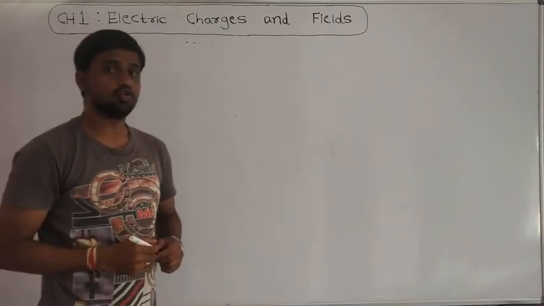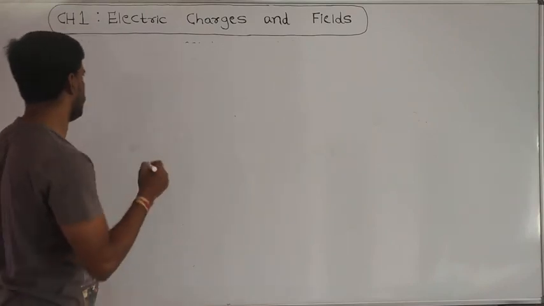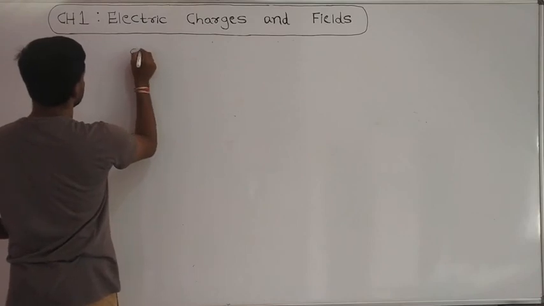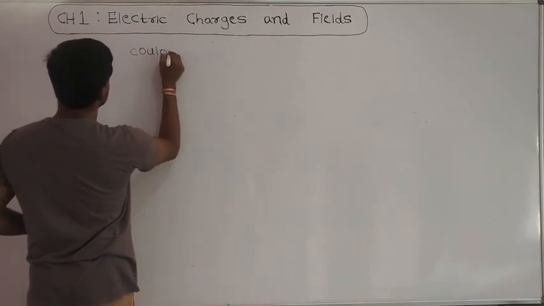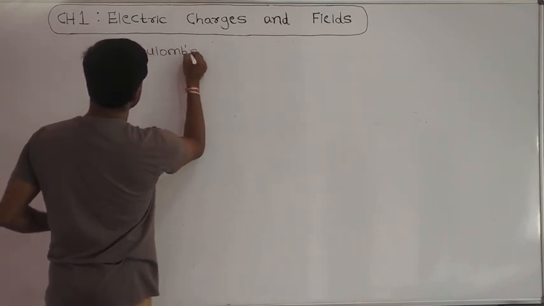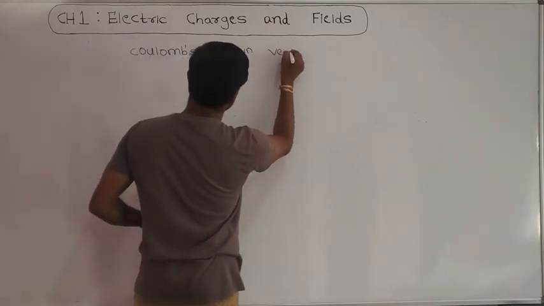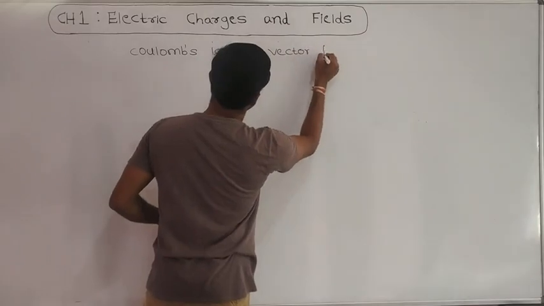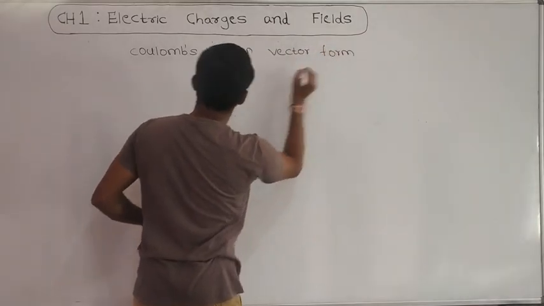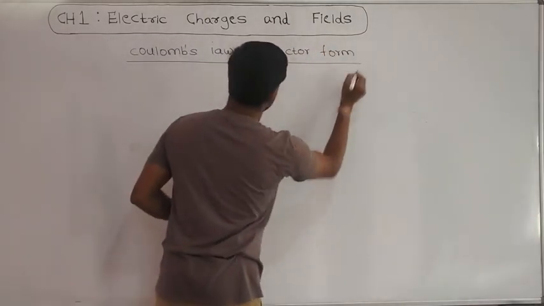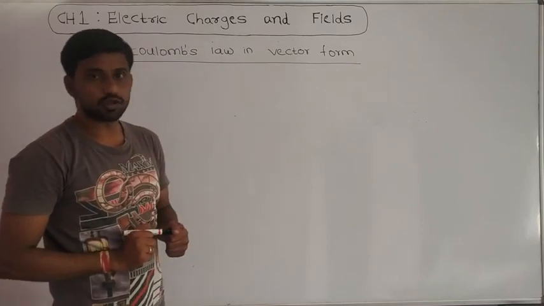Now we discuss Coulomb's law in vector form. We already discussed Coulomb's law.